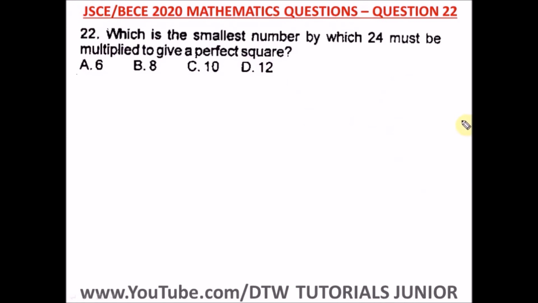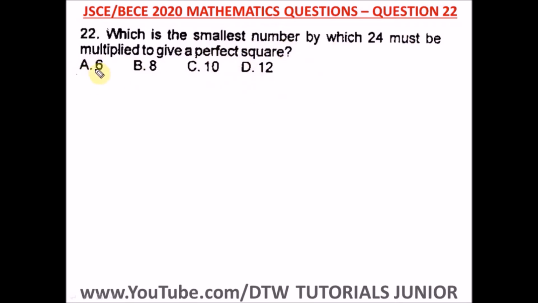Question 22 of the Junior WAEC 2020 Mathematics Past Question. That's your BECE exam. It says, which is the smallest number by which 24 must be multiplied to give a perfect square? Which is the smallest number? So we just try out all these options here.